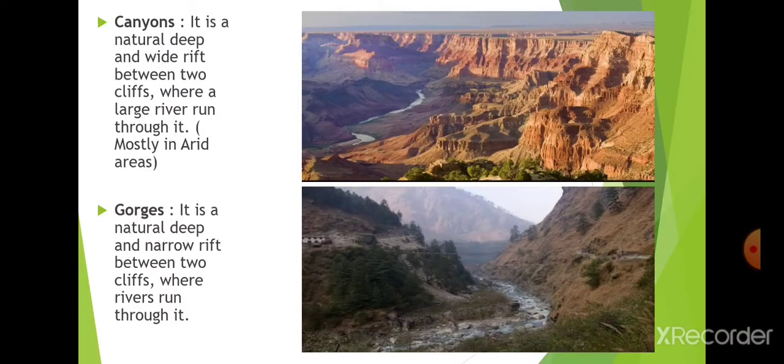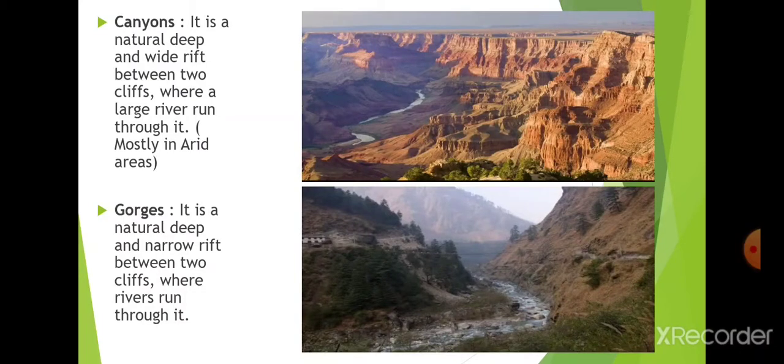These are the different landforms formed by the river in its upper course. A canyon and a gorge are also valleys, but the difference is that the canyon is deep and wide, and the gorge is deep and narrow.